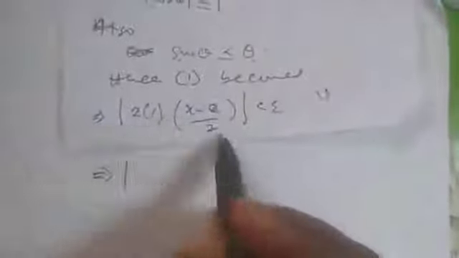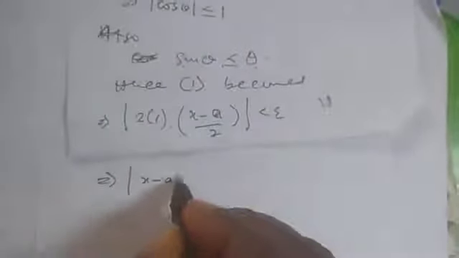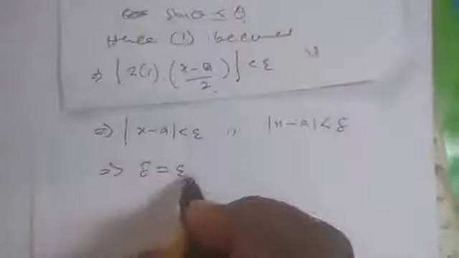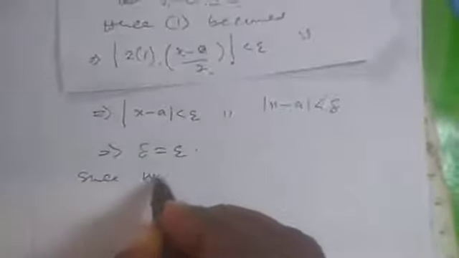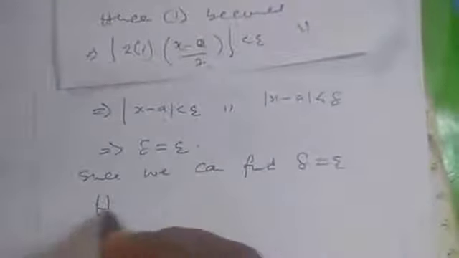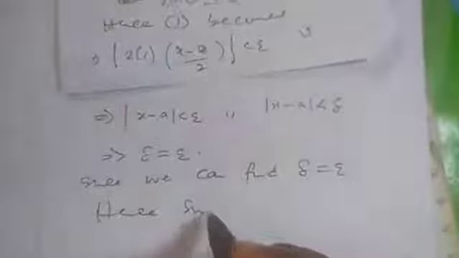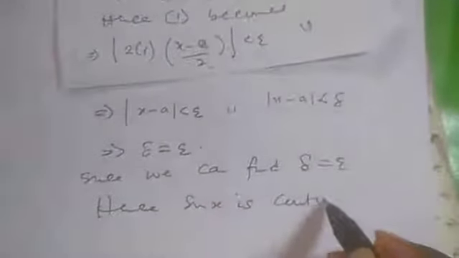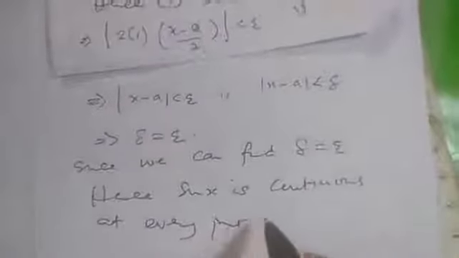Now, if you look at what is there, you observe that this cancels this. This will be S minus A is less than epsilon whenever S minus A is less than delta. So if you compare both sides, you see that delta is equal to epsilon. So since we can find delta, which is epsilon, then hence sin S is continuous at every point in R, and that completes our proof.